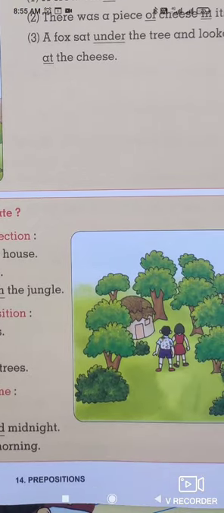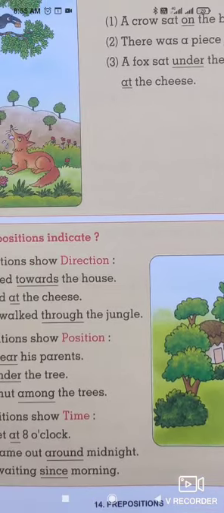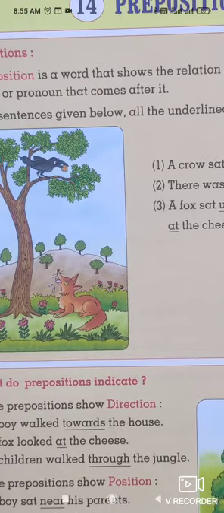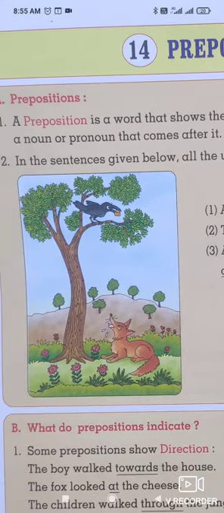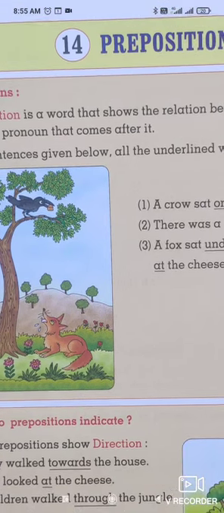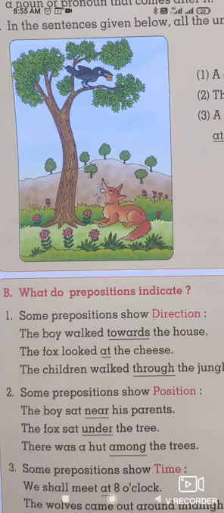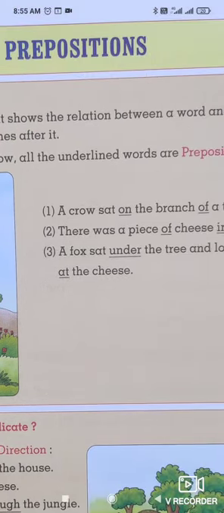Here are the pictures which we took for reference in this lesson. It means we come to know the two characteristics of prepositions: that they come before the noun and that they show us direction, position, and time.